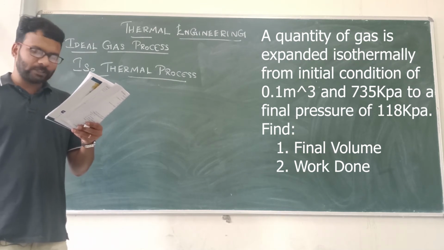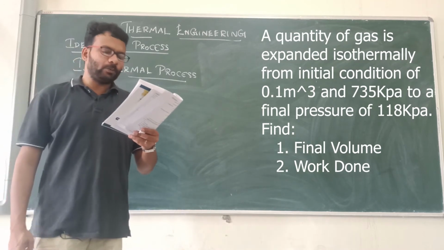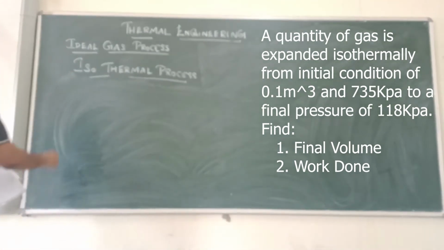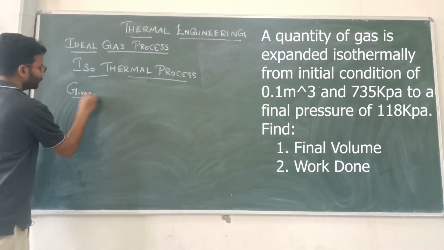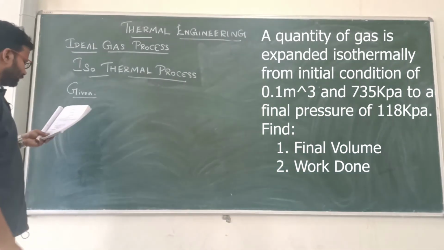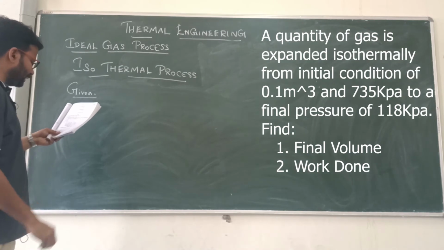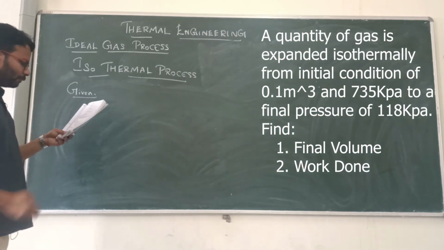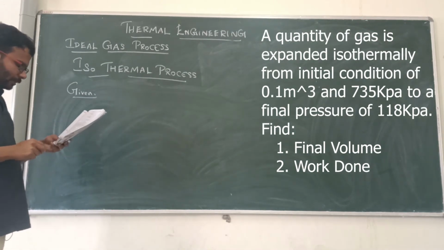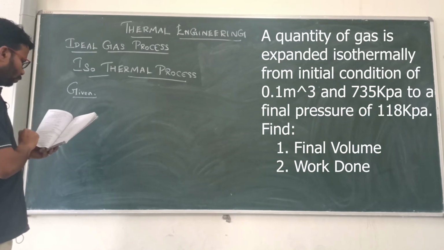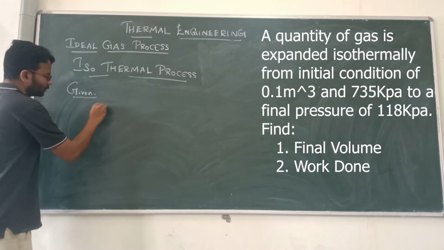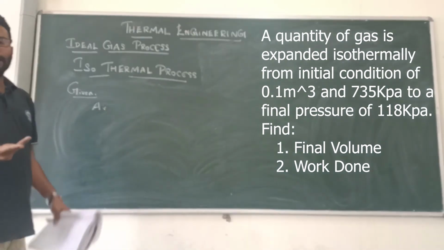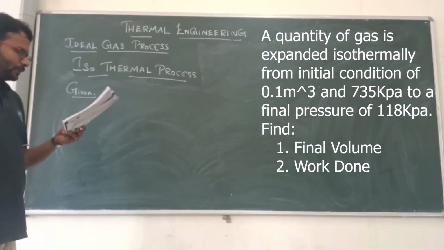Find first, the final volume, second, the work done. Okay, what are the given values here? First thing is, they mention a gas, but they didn't mention what type of gas it is. So let us consider it as air. If they don't mention any gas, you assume it is air.